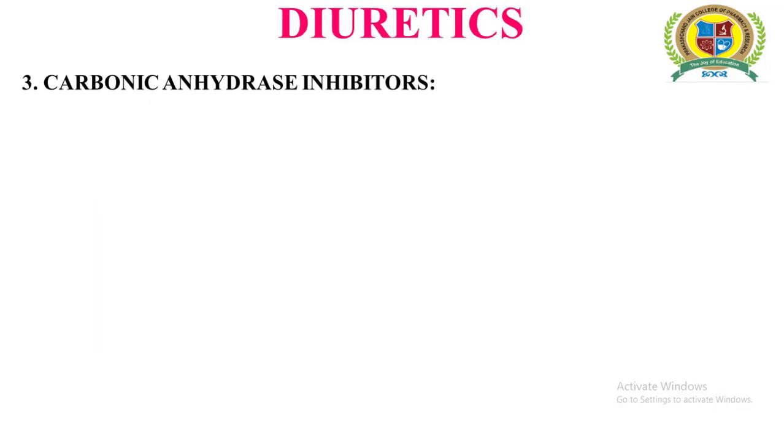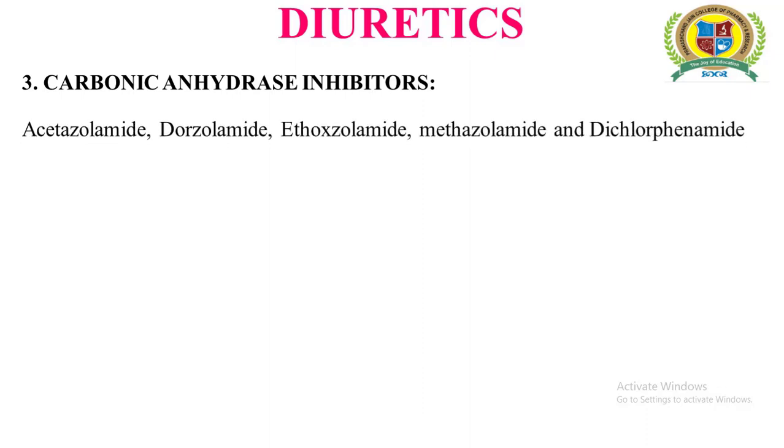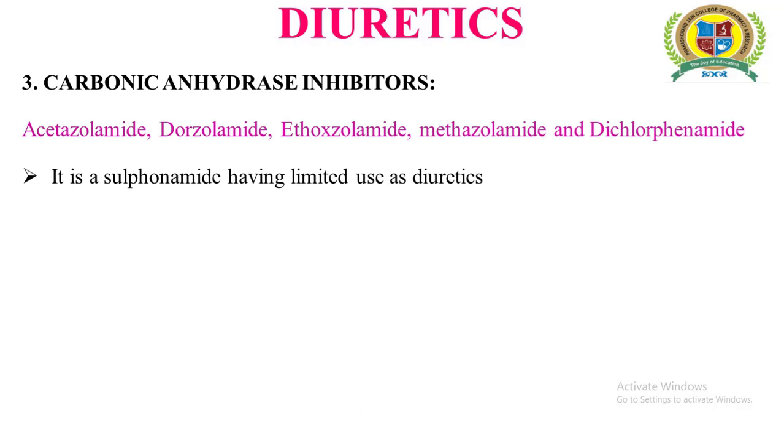anhydrase inhibitors. Let us get introduced to the various examples of carbonic anhydrase inhibitors. It includes acetazolamide, dorzolamide, ethoxzolamide, methazolamide and dichlorphenamide. Among these, acetazolamide is considered the prototype drug in carbonic anhydrase inhibitors. All these carbonic anhydrase inhibitors are sulfonamides but have limited use as diuretics. Though they belong to the sulfonamide category, they lack antibacterial activity.